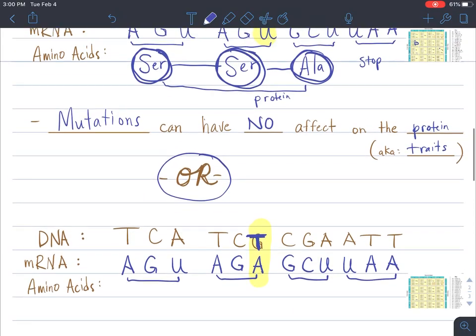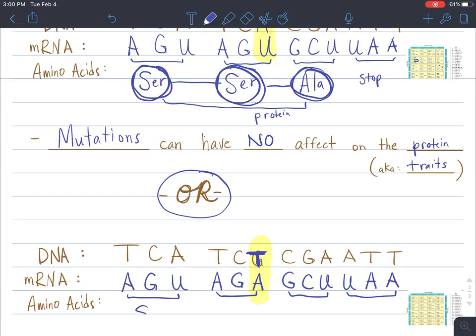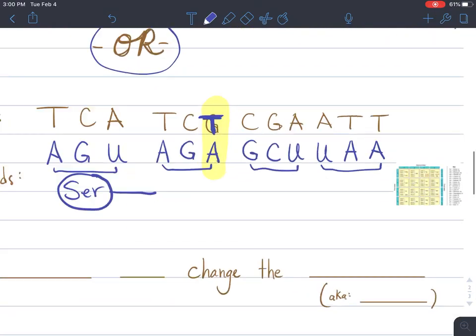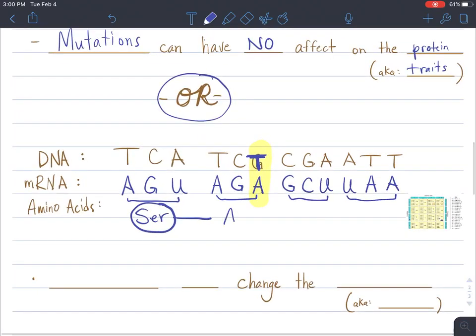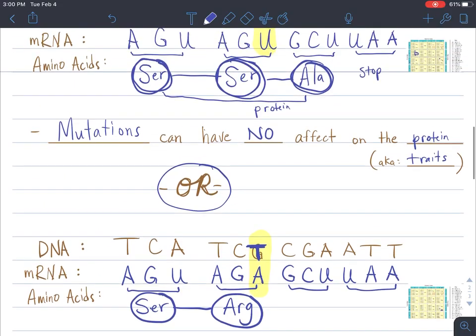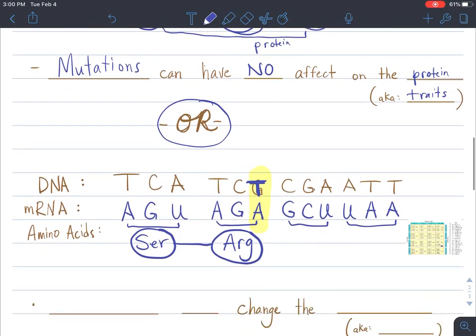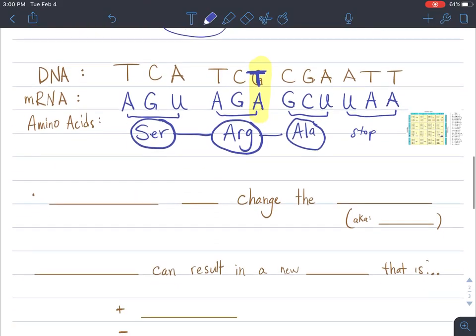So if we go back to our previous sequence, AGU doesn't change, so we still have serine as our first amino acid connected to AGA. Well, that's a new combination, so let's go back to our table. AGA, arginine. So this is going to be a new amino acid sequence, arginine, and then GCU is the same exact one as it was above, so now we have ALA. All right, and then UAA is our stop, so it tells the ribosome to stop working.